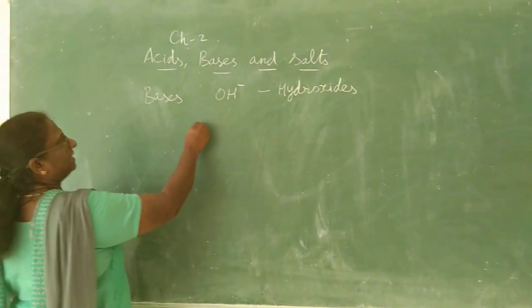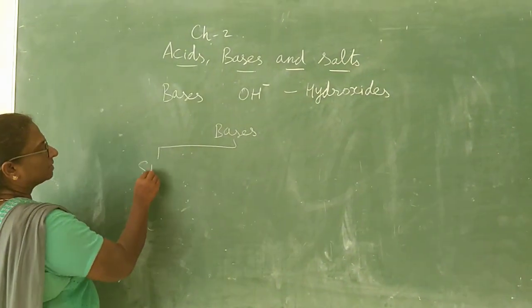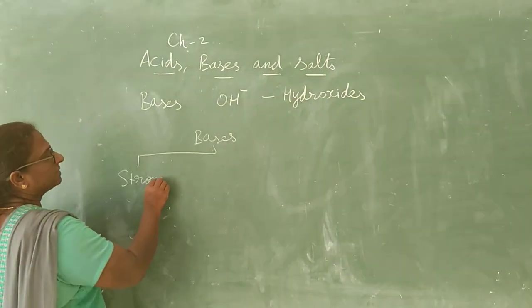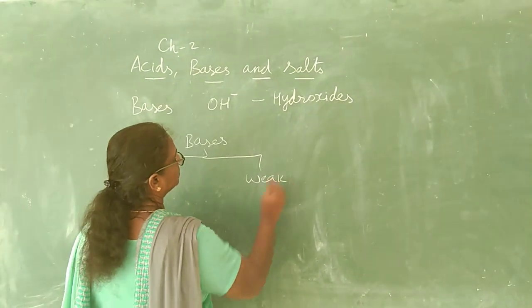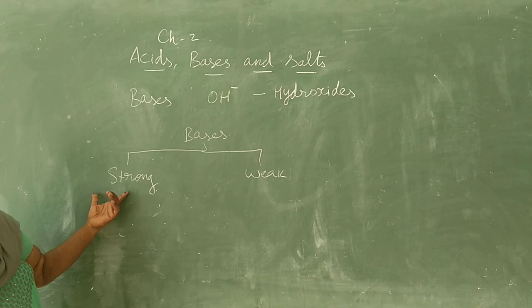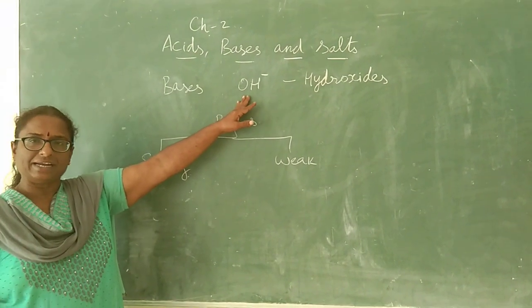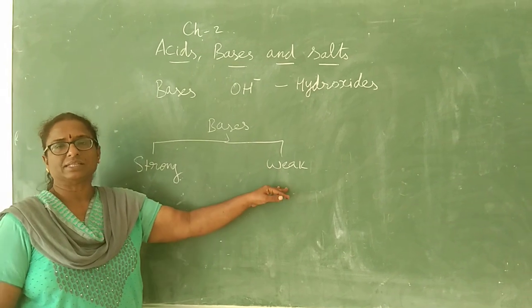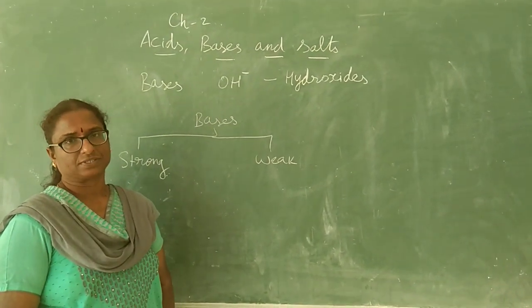Bases can be divided into two types: one is strong base, another one is weak base. Strong bases are the bases that produce more OH minus ions. Weak bases are the bases that produce fewer OH minus ions.